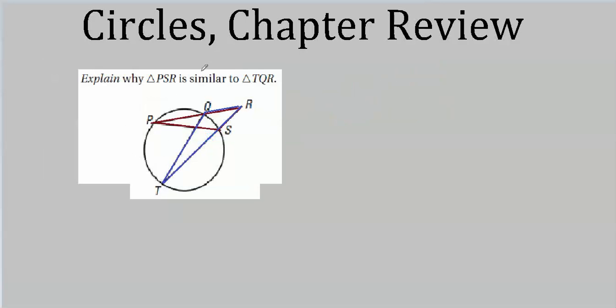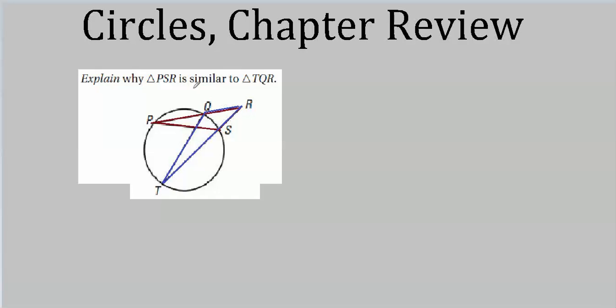Well, they ask us to show that triangle PSR is similar to TQR. I went ahead and drew in PSR in red, although I went over the red line here with the blue one because I drew TQR. That's this one here in blue. This line doesn't exactly match up. I drew it a little bit above the red line just to keep them separate. This one, I probably should have made the red line off to one side to show that this is also part of the red triangle.